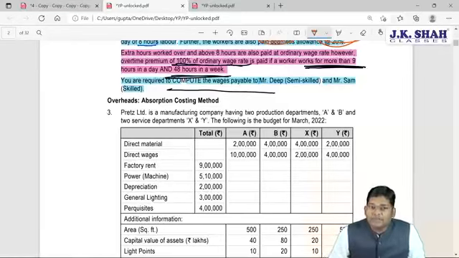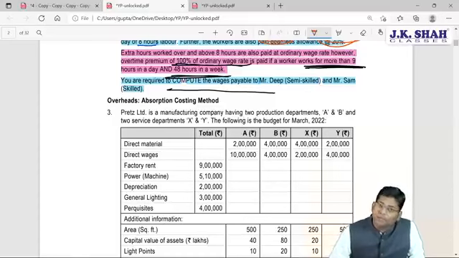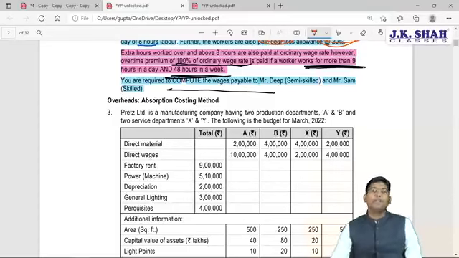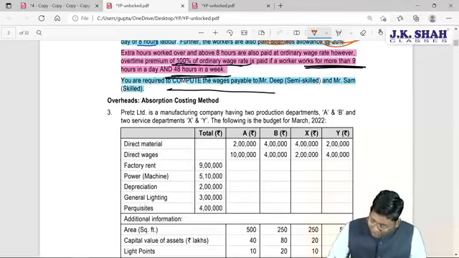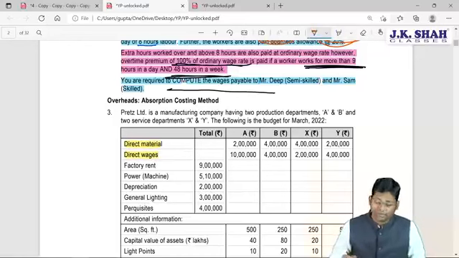Limited is a manufacturing company having two production departments A and B and two service departments X and Y, and the following budgeted data for March 2022 is available with us. Now here, the very first important point: direct material and direct wages are given. Students, this is the important point.